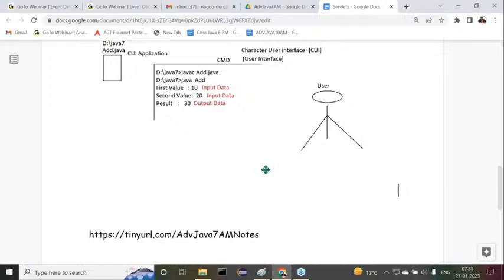So there we have to understand what an enterprise application is. We can prepare enterprise applications by using Java. By using Java, we are able to prepare two types of applications: one is a standalone application, and the other is an enterprise application. Now I'm giving a brief introduction to the standalone application. Once you understand the standalone application, we'll move to the enterprise application. There we are going to understand what a web application is, and what a servlet is. From that point onwards, we are going to understand servlets continuously. So this is the brief introduction of why I'm taking all these points.